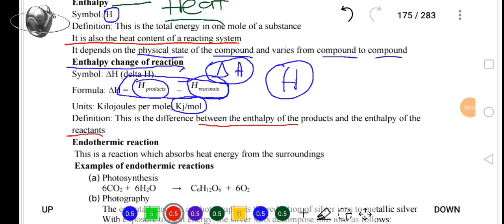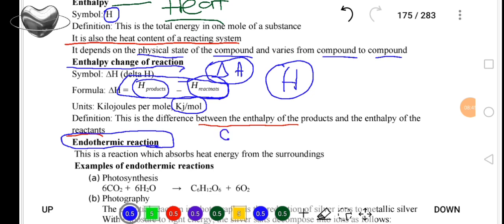So, we are going to meet another term, endothermic reaction. To begin with, when we say endo, it means something is going inside. Something is entering. To endo is to enter. And the thermic is coming from the word thermo, and thermo means heat.